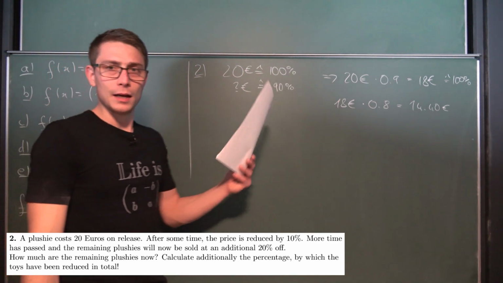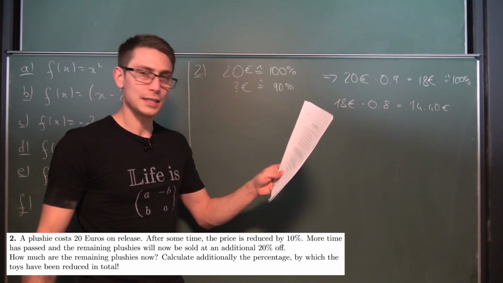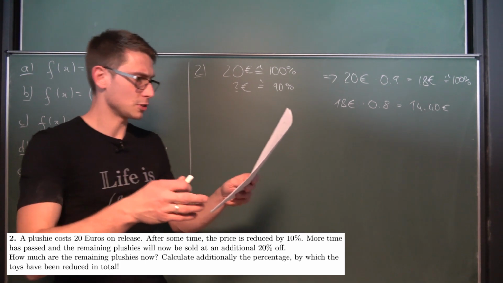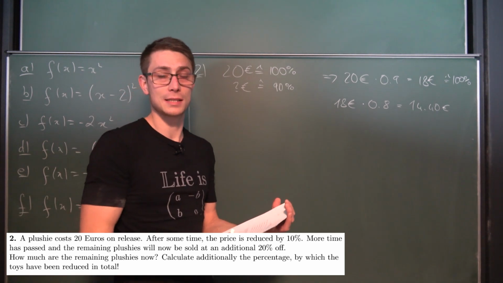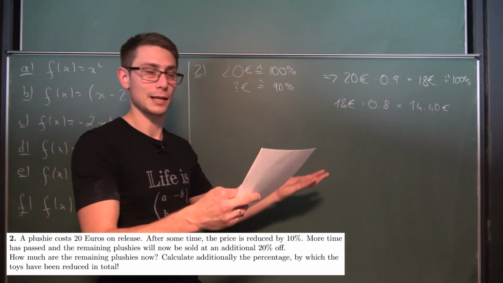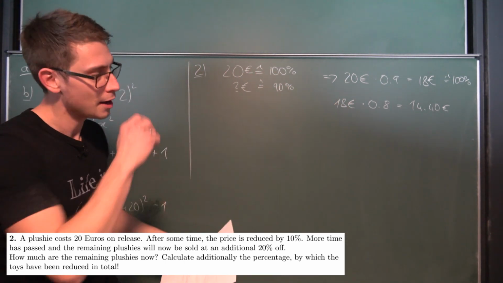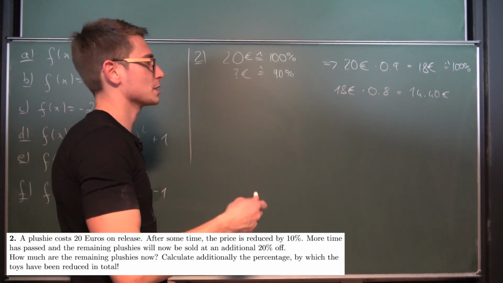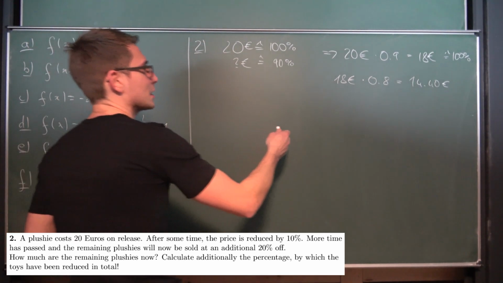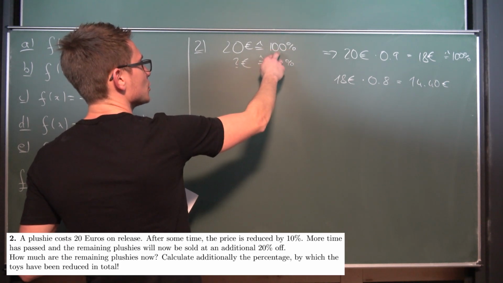Yeah. And now we also need to calculate the percentage by which the toys have been reduced in total. This is obviously a funnel question that mathematics teachers like to ask, because people say, well, 10% first and 20%, obviously 30%. No, it's obviously something else. So what you basically need to do is say, well, 20 euros were the original 100%.